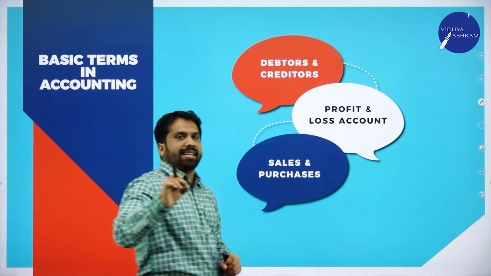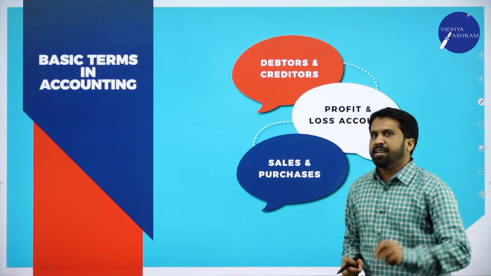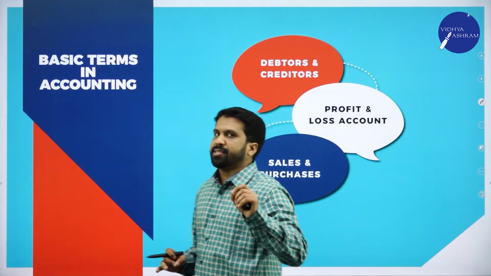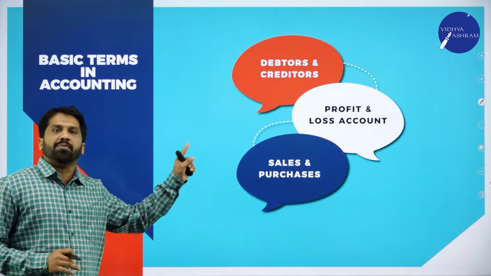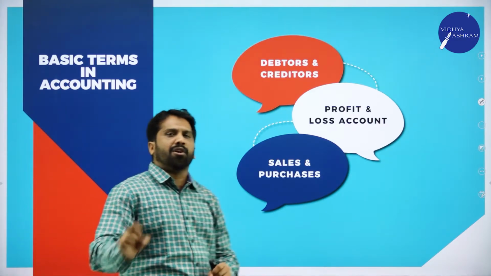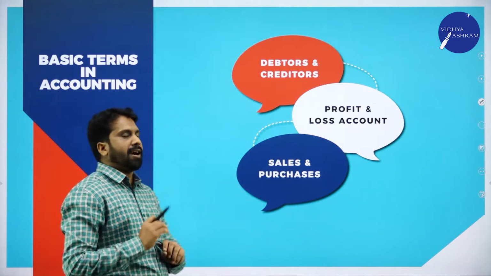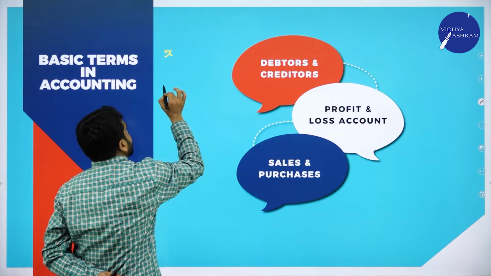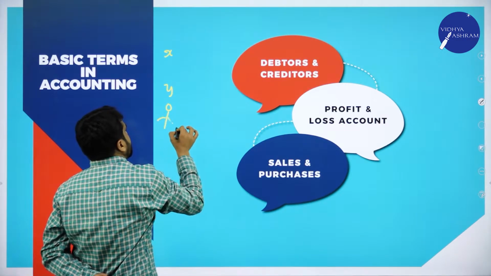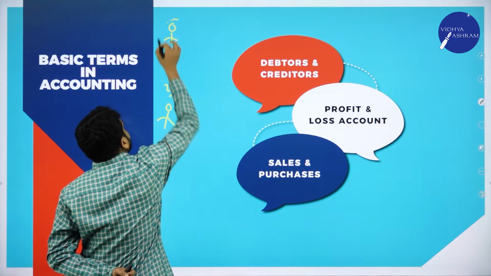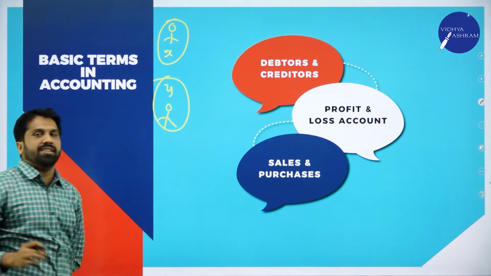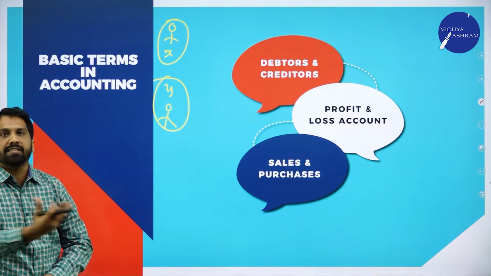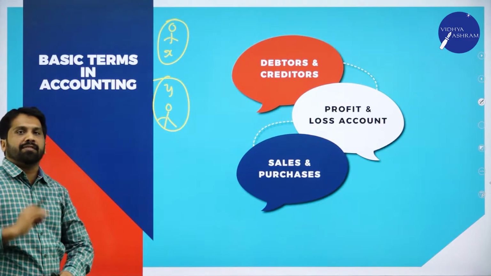The next thing is debtors as well as creditors. One of the major things to understand. I'll go with a small example so that it is easy to understand what do you mean by debtors as well as what do you mean by creditors. Now, for example, I am Mr. X and one more person is Mr. Y. Now, Mr. X, he is the seller of furnitures.